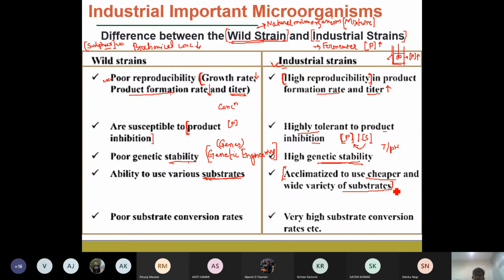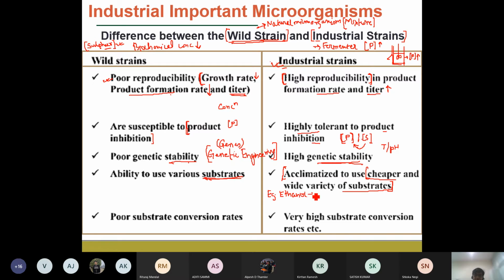So it should be using a mixture of substrates which is generally cheaper. Let us take an example of the production of biofuel, the ethanol production.